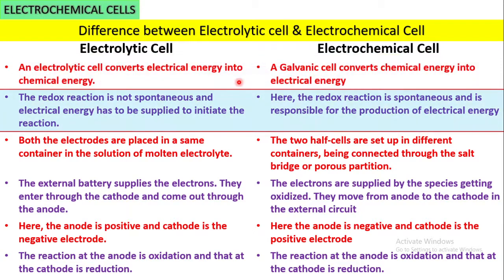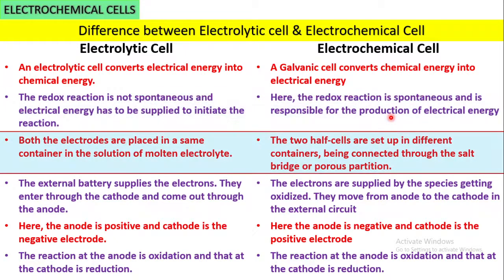Second point, the redox reaction. Redox means simultaneous oxidation and reduction. In the electrolytic cell the reaction is not spontaneous, and electrical energy has to be supplied to initiate the reaction. It means an external electrical source is required. In the electrochemical cell, the redox reaction is spontaneous and is responsible for the production of electrical energy.